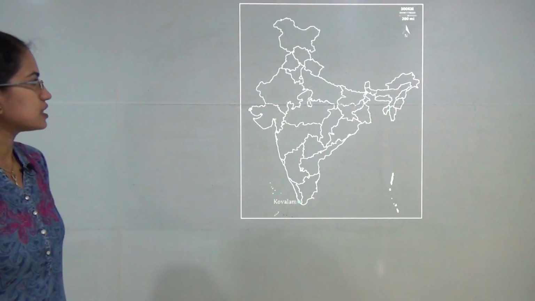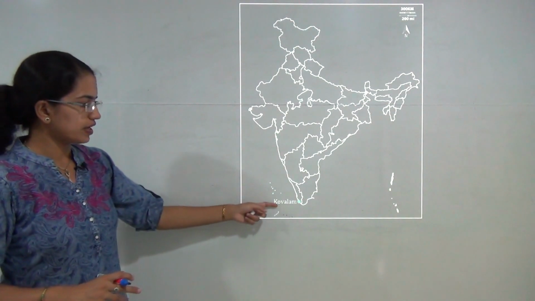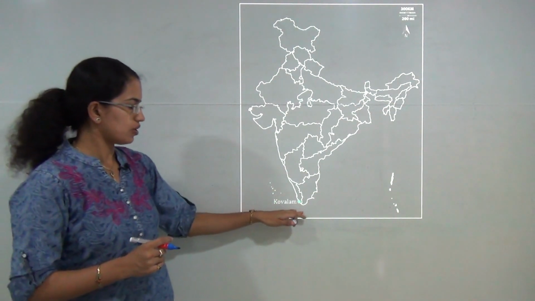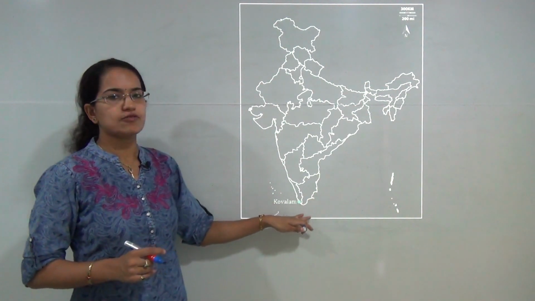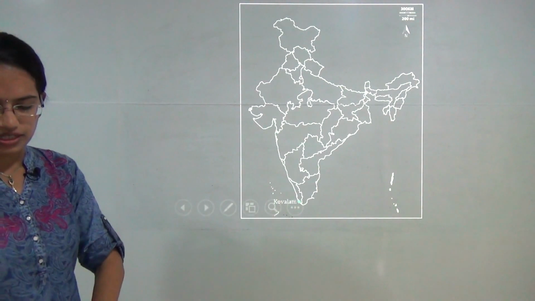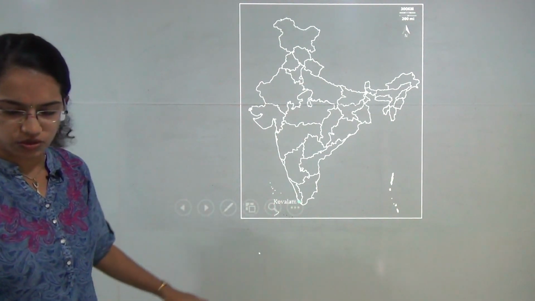The next location here is Kovalam. In Kovalam, the world's first underwater CEO conference was held, and it was mainly focused on global warming and greenhouse effects. The venue was the Groves Beach in Kovalam.